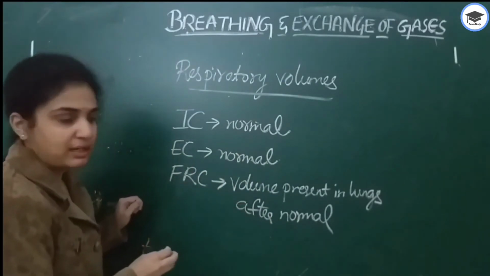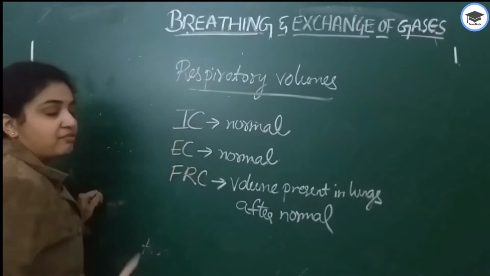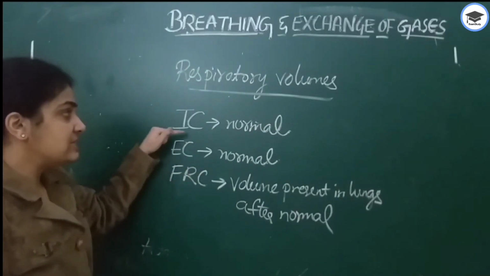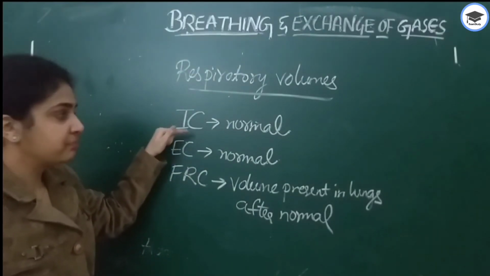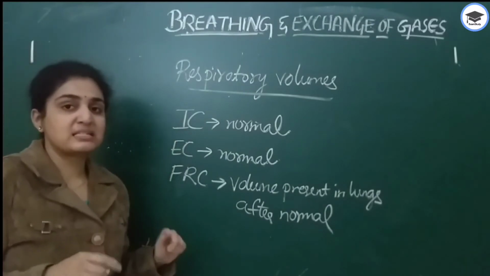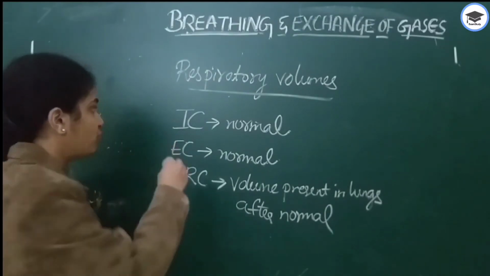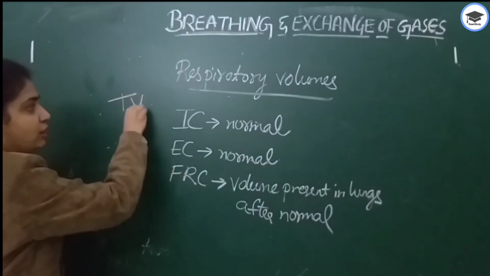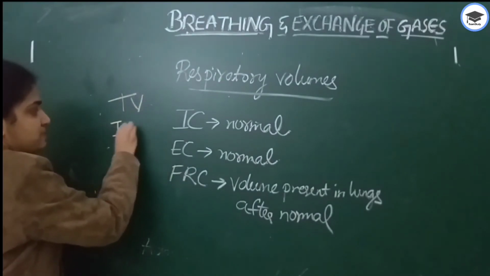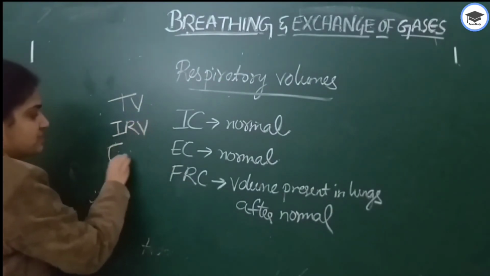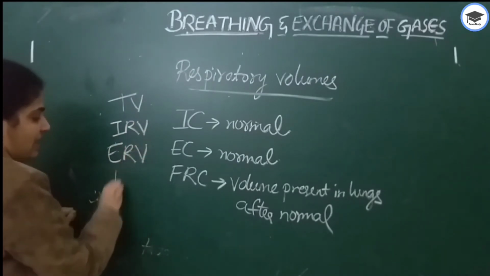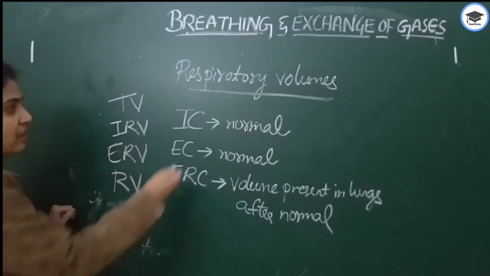See, we have a formula. How is inspiratory capacity measured? Before, we dealt with tidal volume, inspiratory reserve volume, expiratory reserve volume, as well as residual volume.